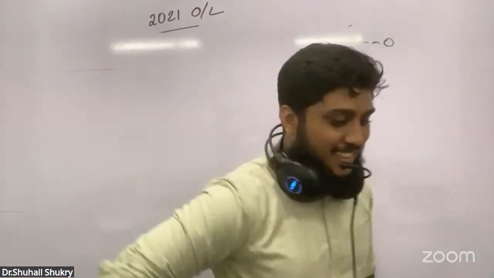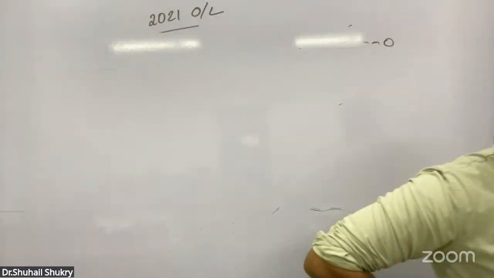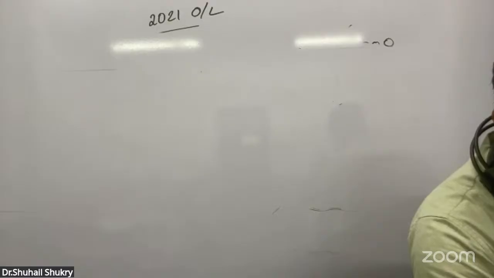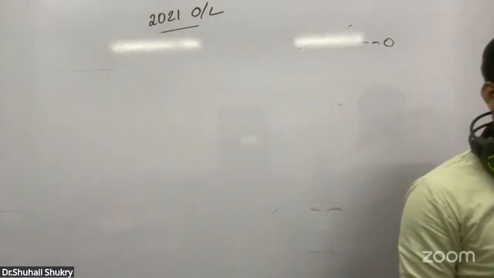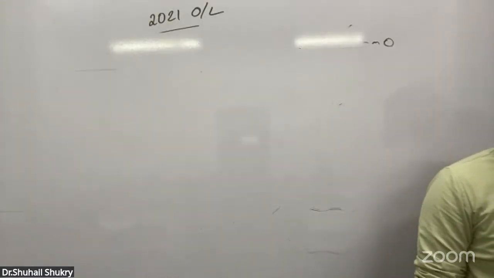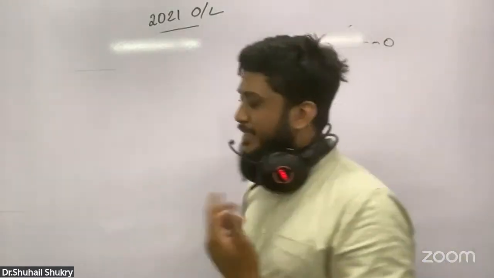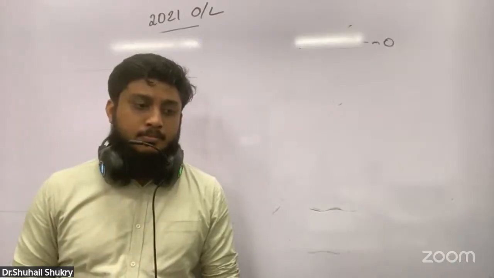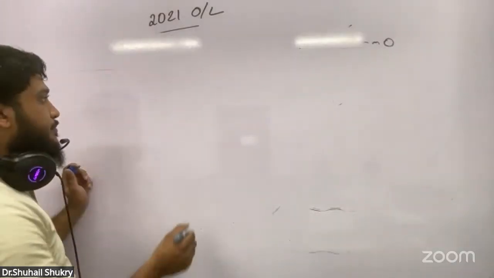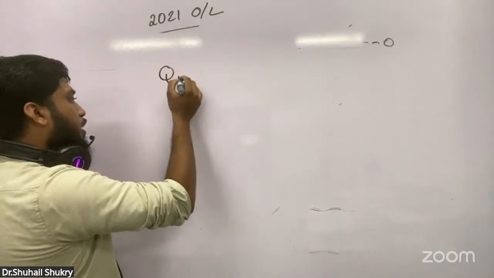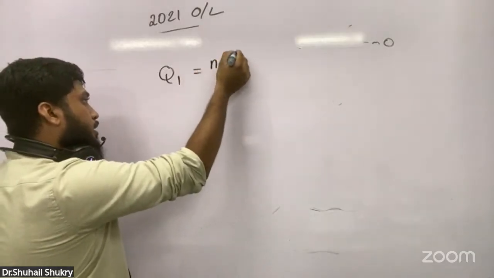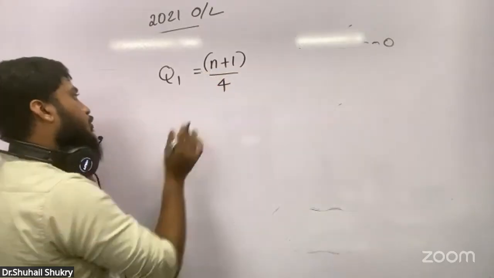Hurry. Now see the 11th one. The first quartile of a collection of data arranged in ascending order is in the 4th position. In which position is the median of this collection of data? What is median? What is first quartile? How do you find the first quartile? Q1 is the first quartile. What is the formula you use to find the first quartile? N plus 1 divided by 4.